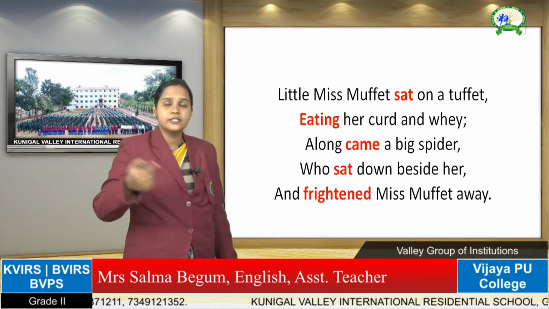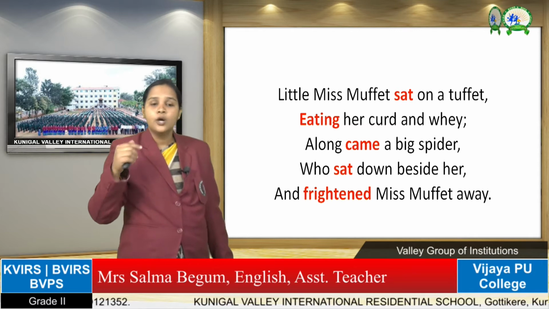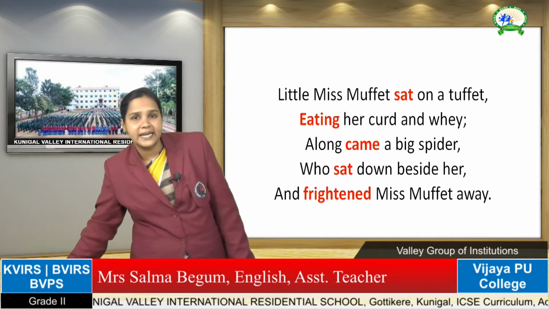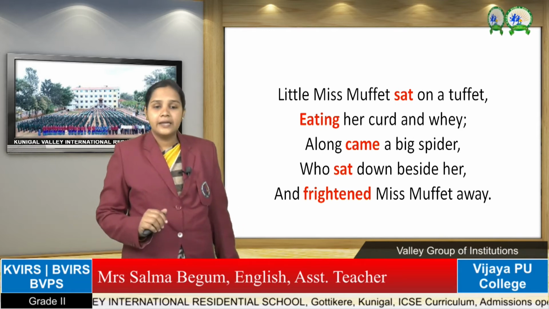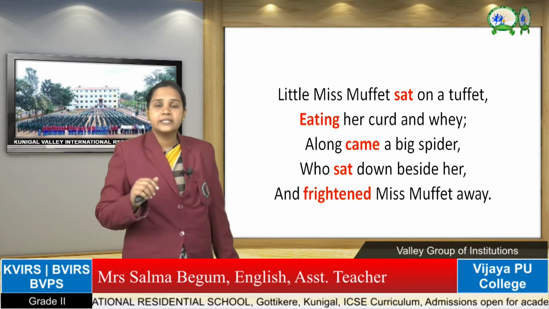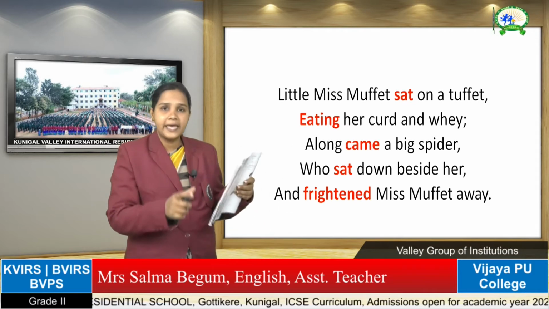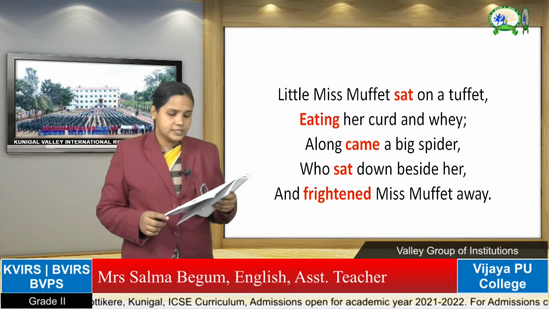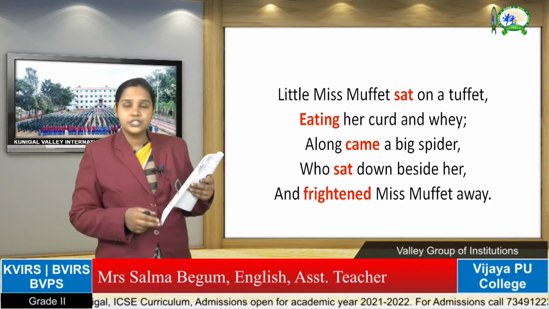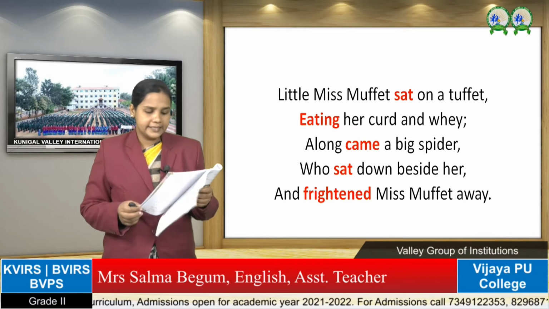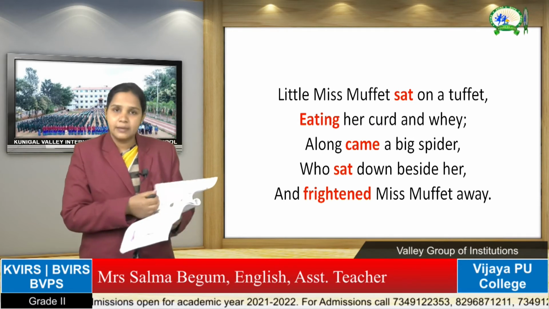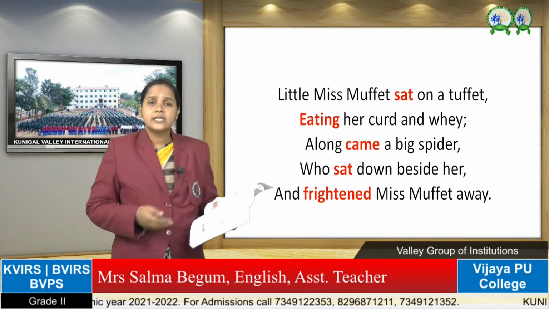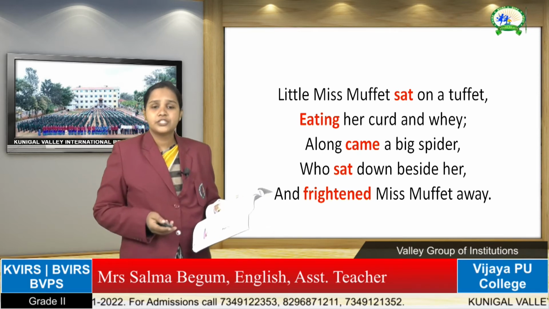What is the spider doing? He is coming. Who sat down beside her? What did the spider do? He sat beside the little girl and frightened Miss Muffet. What did the spider do? He frightened, he scared Miss Muffet. These are all the action words. Words that talk about some action are known as verbs. They tell us what someone or something is doing. So here, laughing, crying, these are all the action words.